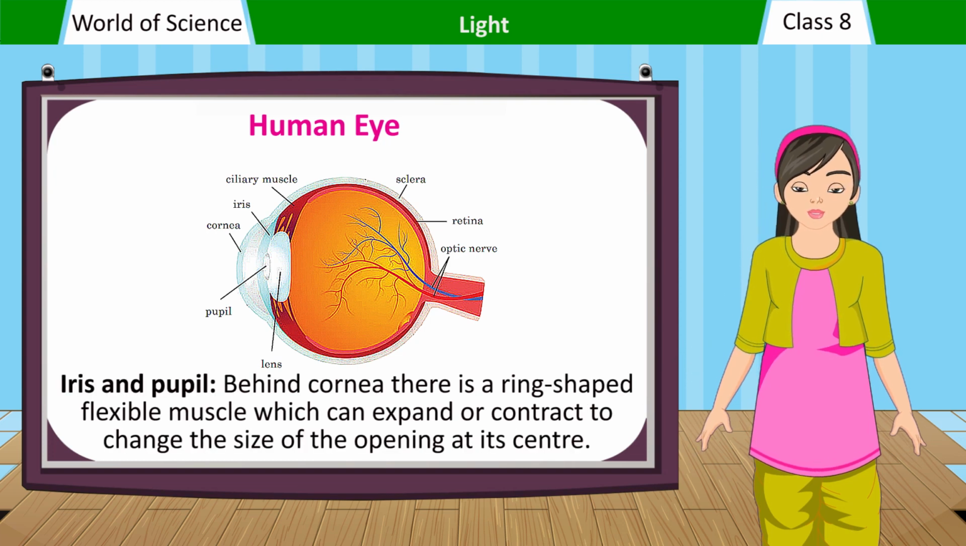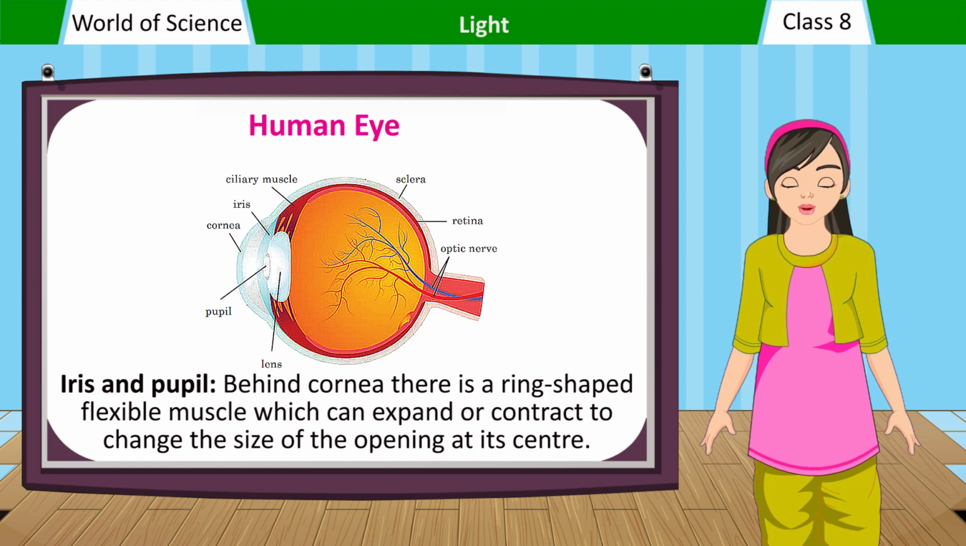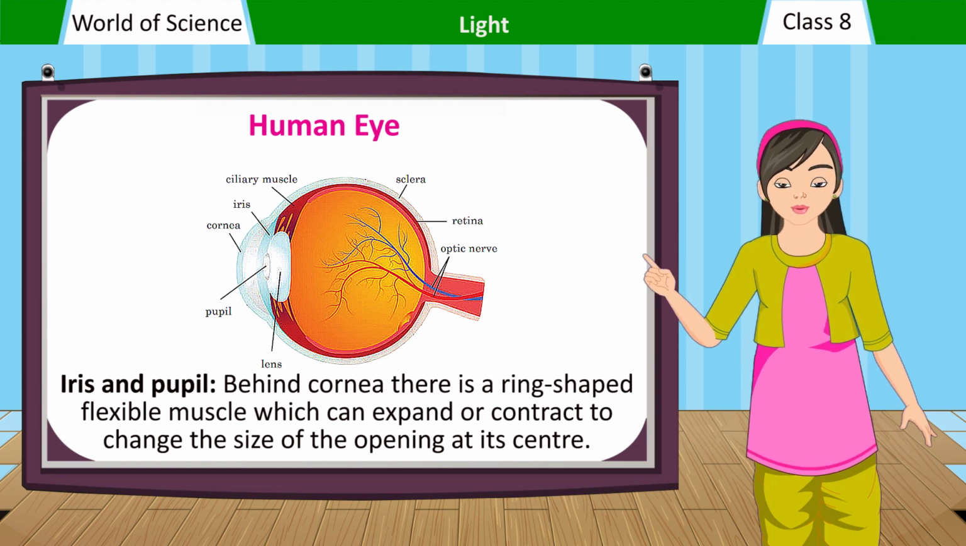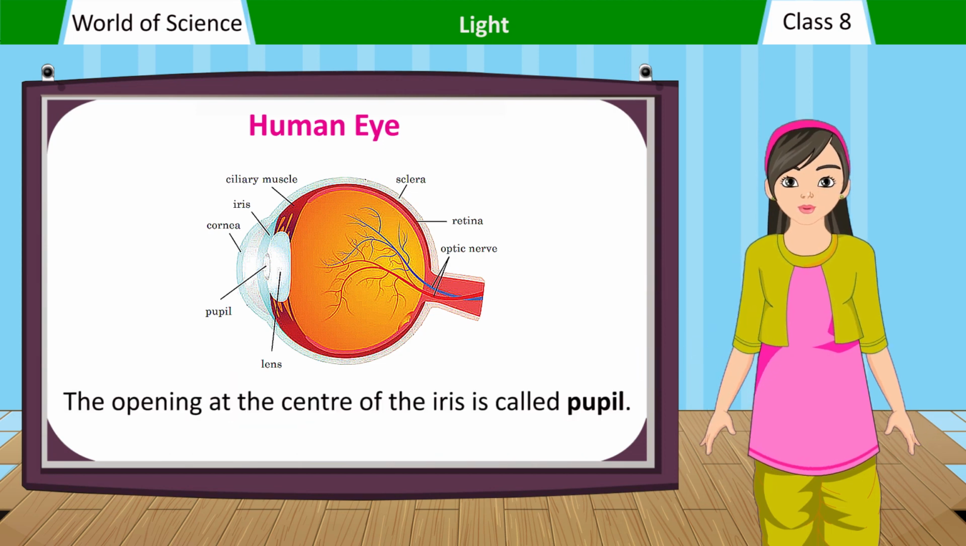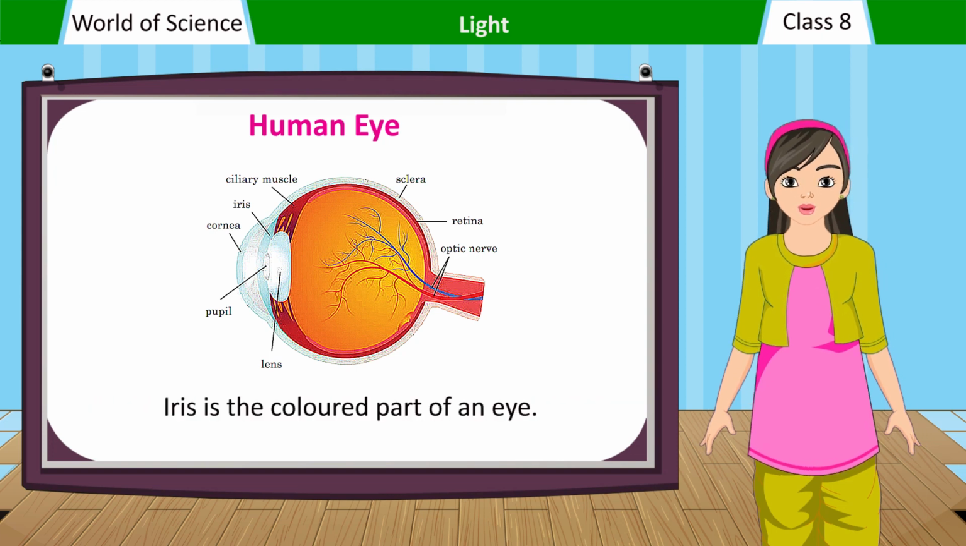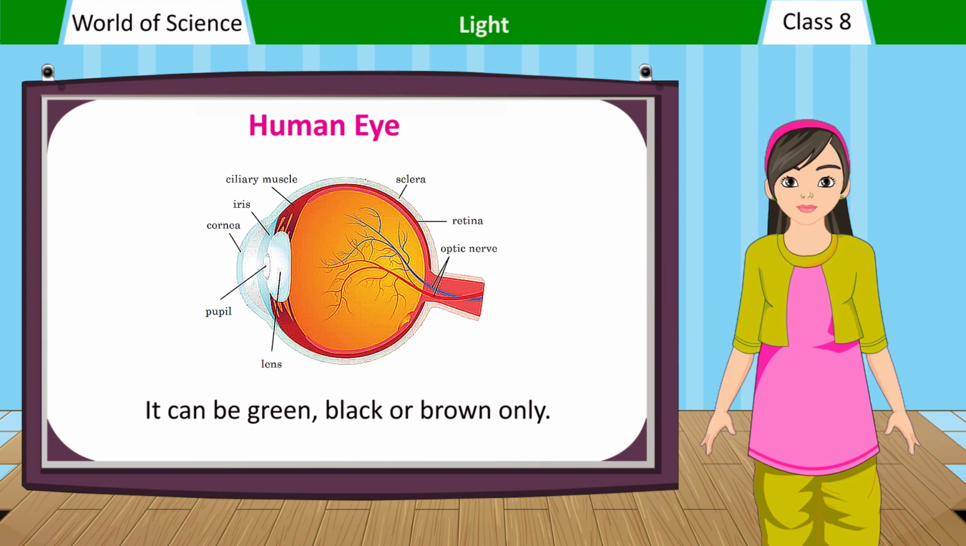Iris and pupil. Behind the cornea there is a ring-shaped flexible muscle which can expand or contract to change the size of the opening at its center. The opening at the center of the iris is called the pupil. Iris is the colored part of an eye. It can be green, black or brown only.